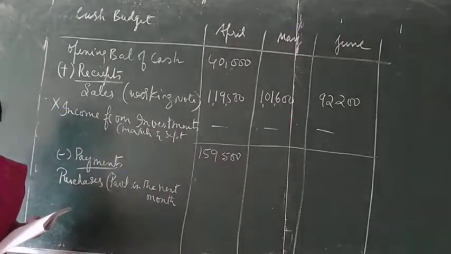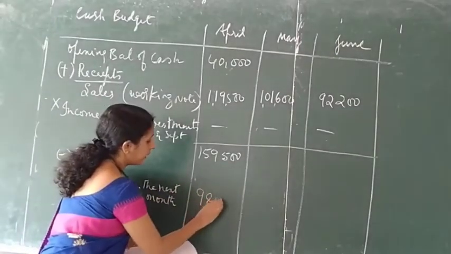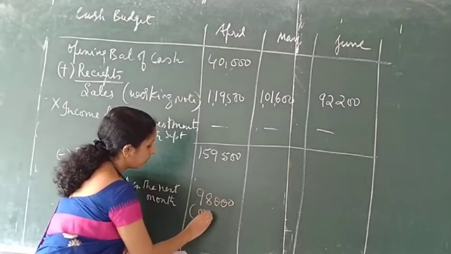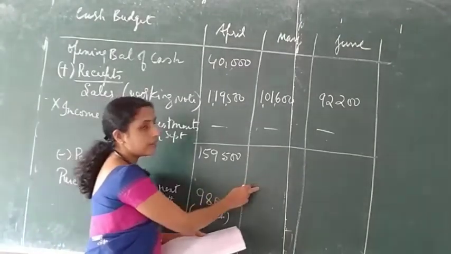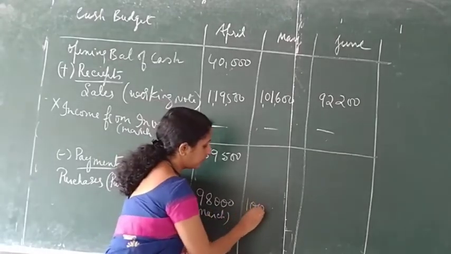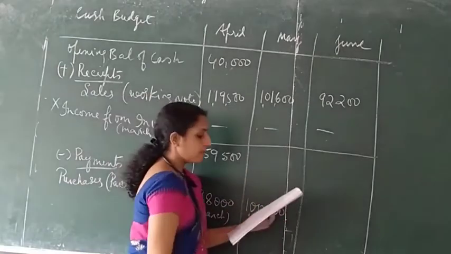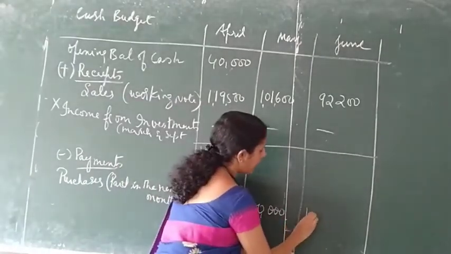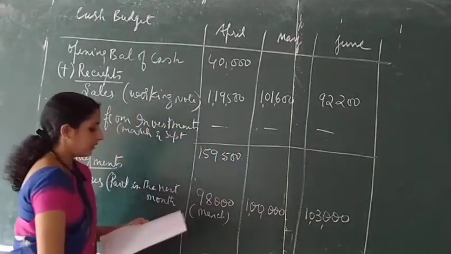March is paid in April. March purchases is 98,000, so here you need to record March purchases. April is paid in May. April purchases is 1 lakh. May purchases is paid in June, 1,03,000.